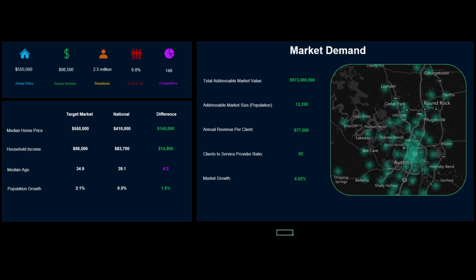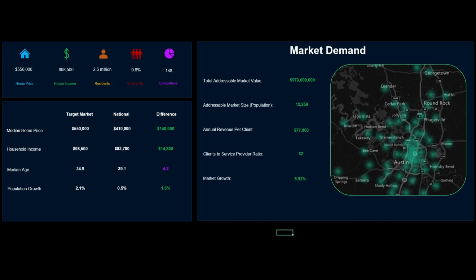And here is an overview of the market area, home price, household income, number of residents. Because this is an analysis for home healthcare, we took a look at the percentage over 65, as well as the number of competitors in the market. Here is just an overview of Austin as compared to the national averages. So as you can see, median home price is 140,000 higher. Household income is almost 15,000 more. Median age is a little bit less. Austin is a younger area. Population growth is significantly higher, 2.1% versus a national average of 0.5%.